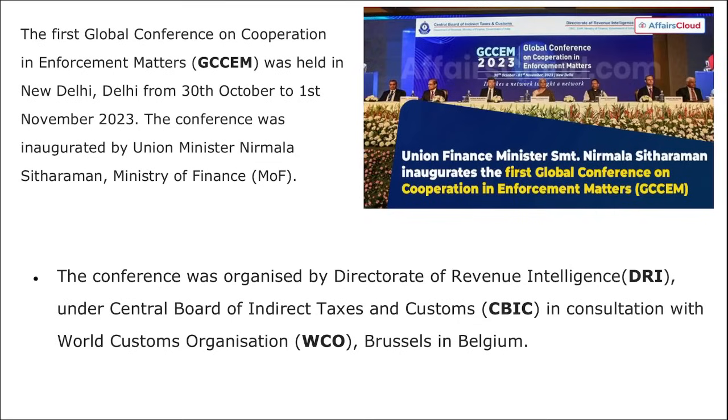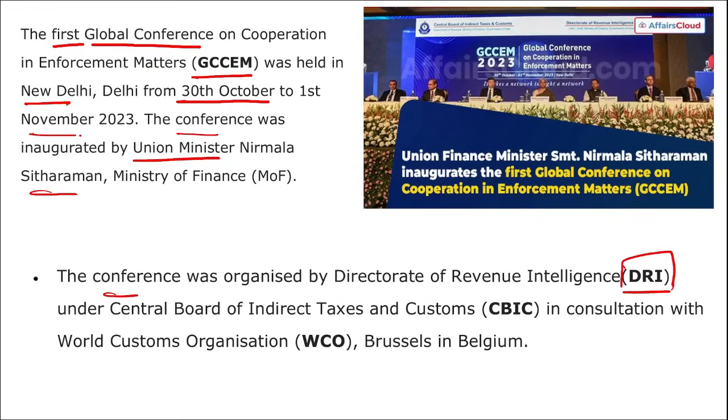Next, here you can see, this was the first global conference on enforcement matters held in New Delhi from 31st October to 1st of November. This conference was inaugurated by Union Minister Nirmala Sitharaman, and the conference was organized by DRI under the Central Board of Indirect Taxes in consultation with the World Customs Organization's Brussels in Belgium.